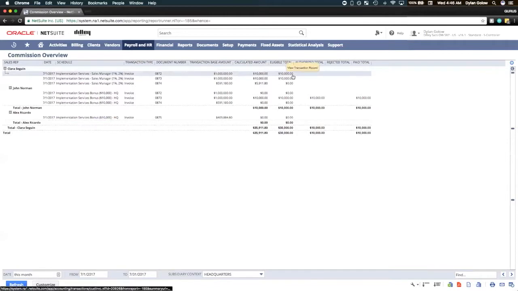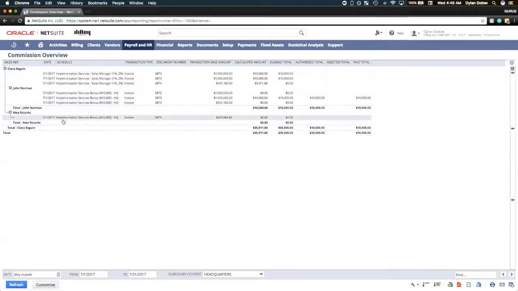Now, remember that the eligibility of commissions was based on customer payment, which means that this invoice has been paid in full so that the calculated amount is equal to the eligible amount. Now, this has not yet been authorized and it's not yet been paid out. However, John does have one commission authorized so far and paid out.